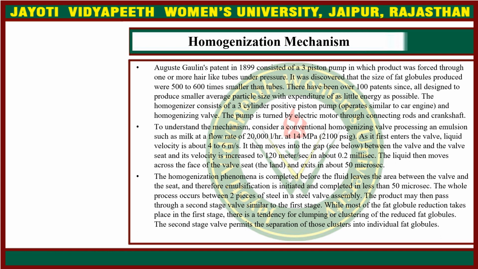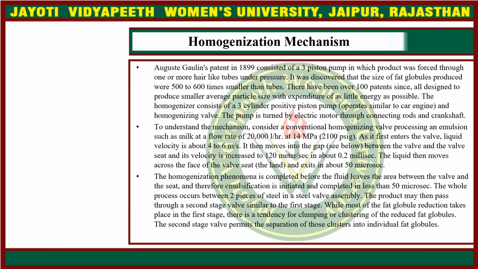August Gaulin's patent in 1899 consisted of a 3-piston pump in which product was forced through one or more hair-like tubes under pressure. It was discovered that the size of the fat globules produced was 500 to 600 times smaller than the tubes. There have been over 100 patents since, all designed to produce smaller average particle size with expenditure of as little energy as possible. The homogenizer consists of a 3-cylinder positive piston pump and homogenizing valve. The pump is turned by an electric motor through connecting rods and cranks.